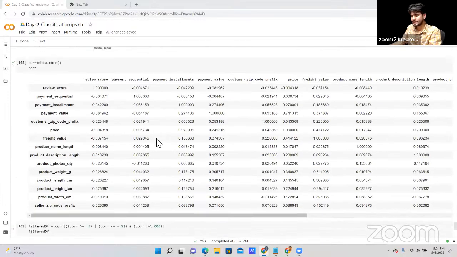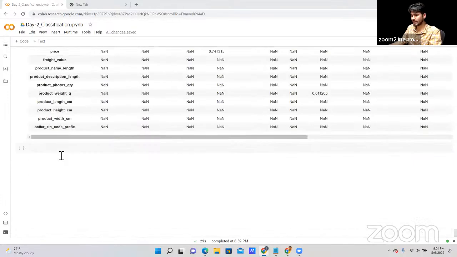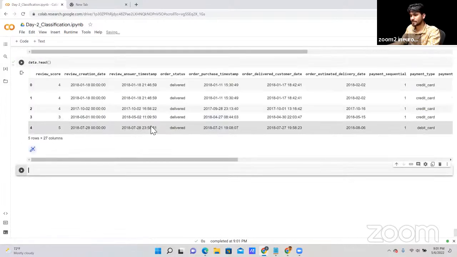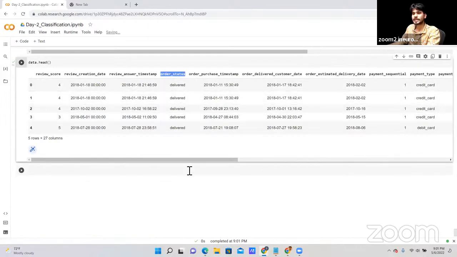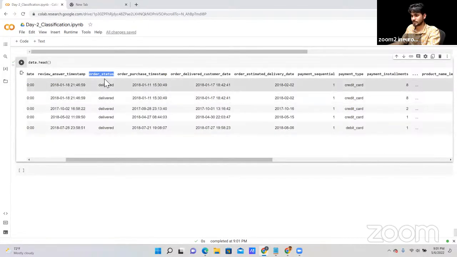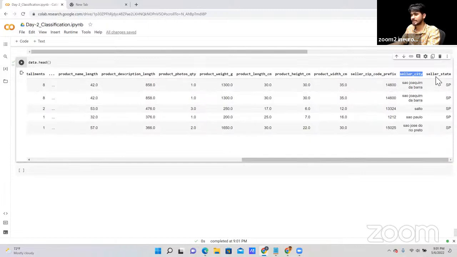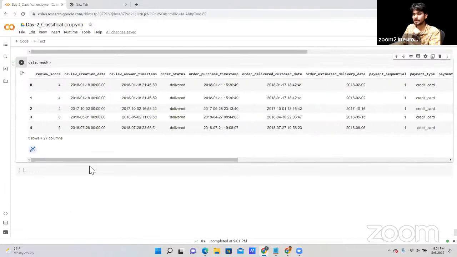So in the next step, what we can do, as you can see here, data.head. Here we have a lot of categorical data in our data set: order status, payment type, and many more, seller city, seller state. These are the categorical data that we have. So first we can handle this categorical data.